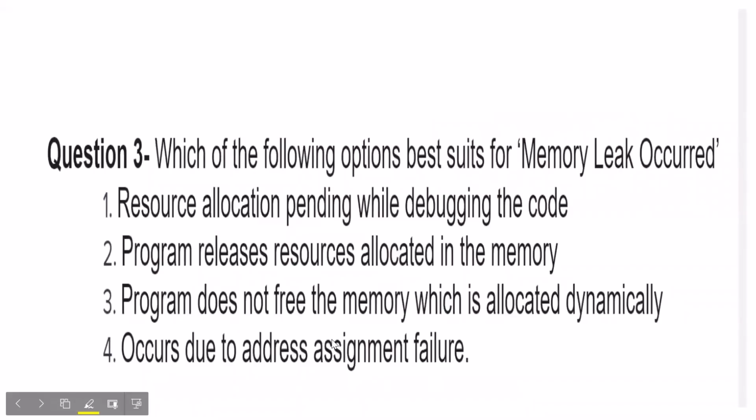Now coming to this question, we can see this is a question from the C concept. It is written: which of the following options best suits for memory leak occurred? That means it's related to the dangling pointer problem, right? Resource allocation pending while debugging the code, no.